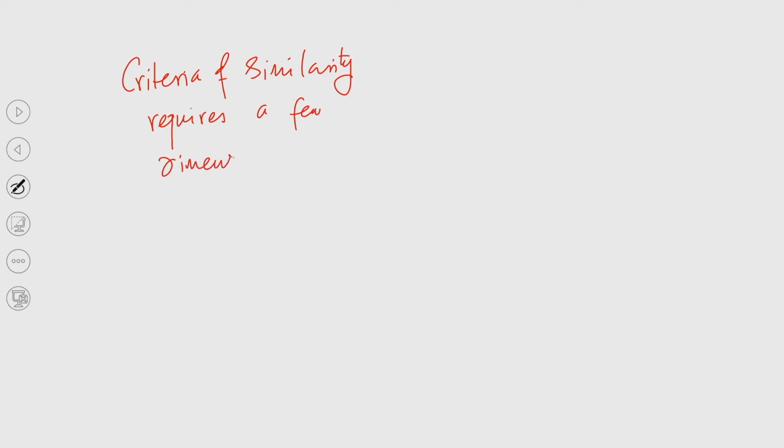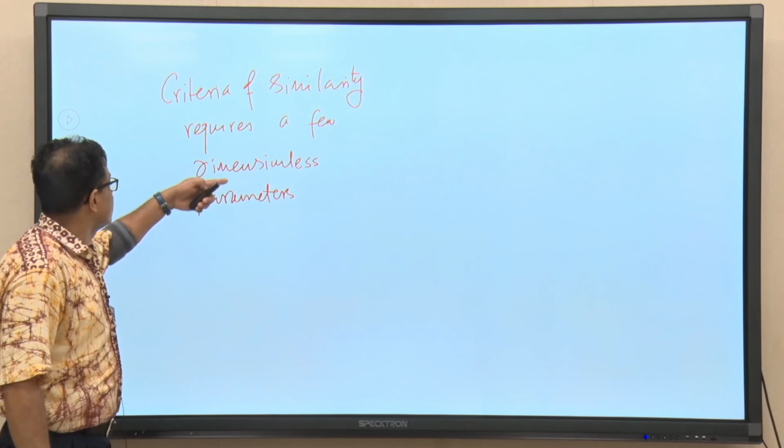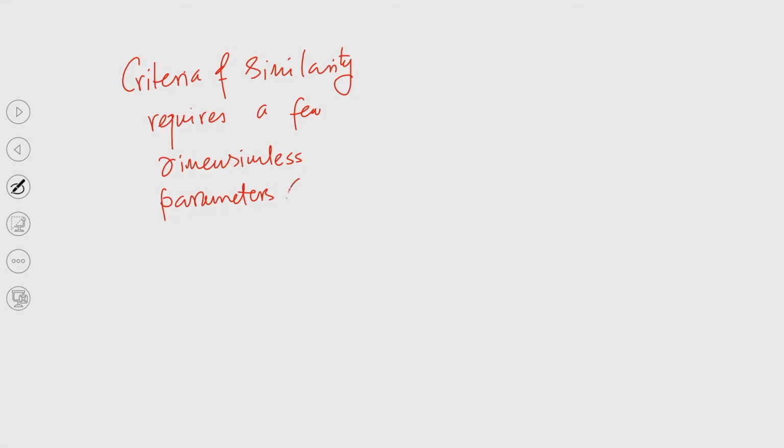So, let me write that: criteria of similarity requires a few dimensionless parameters, which are also known as pi terms, right.